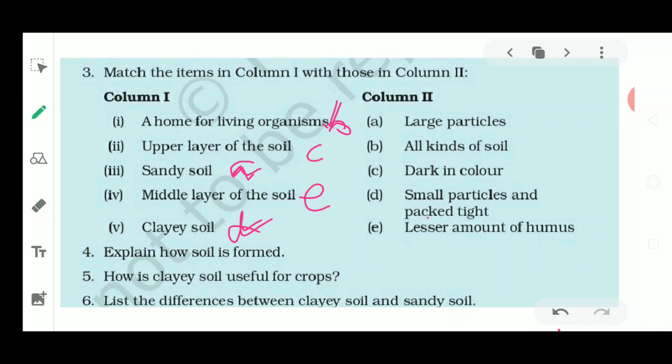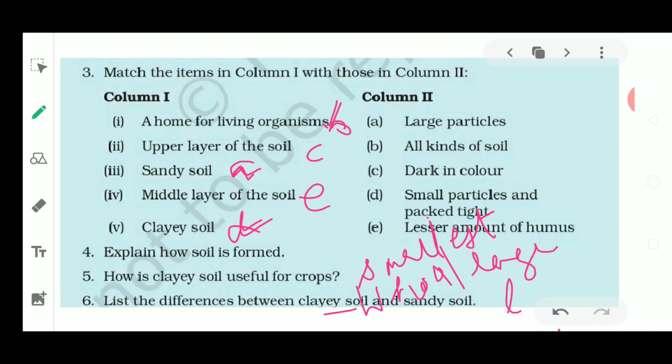So the first difference will be that clay soil has the smallest particles. Next, sandy soil has the large particles. Next, clay soil has good water holding capacity, and sandy soil has very bad water holding capacity, meaning the least water holding capacity.